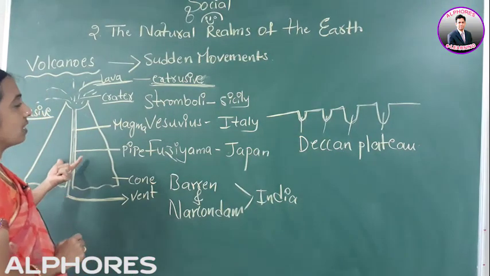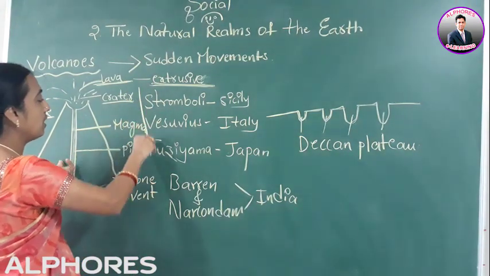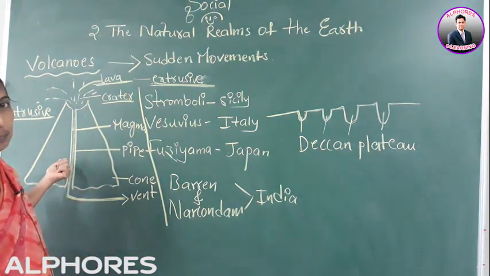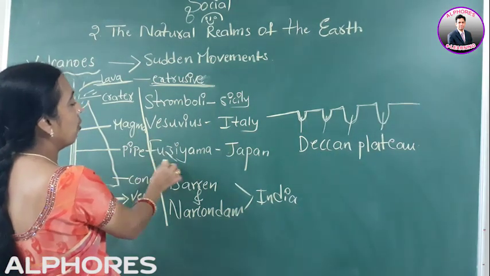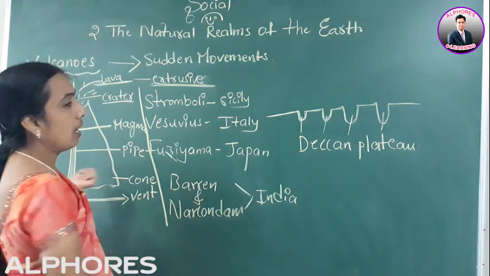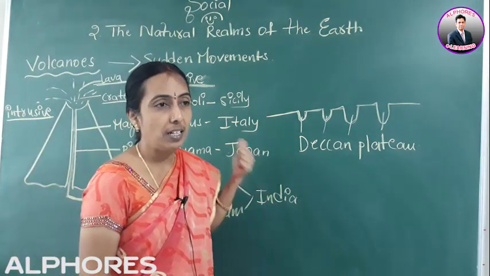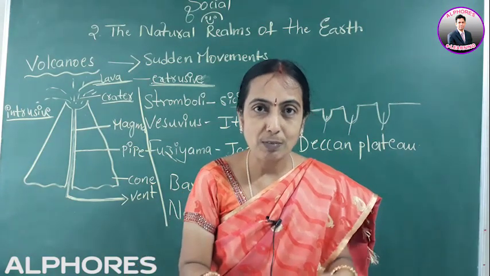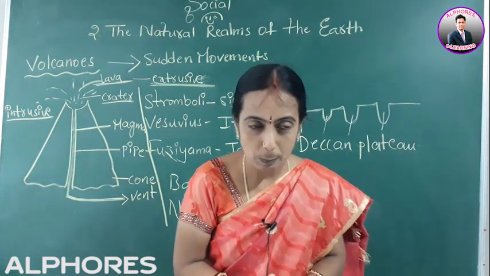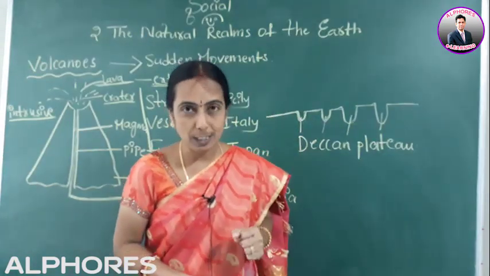And for the central type, we can take all these as examples: Stromboli in Sicily, Vesuvius in Italy, Mount Fujiyama in Japan, Barren and Narcondam Islands in India. We can take these as central type of eruption volcanoes. Right, these are the two types I said now.